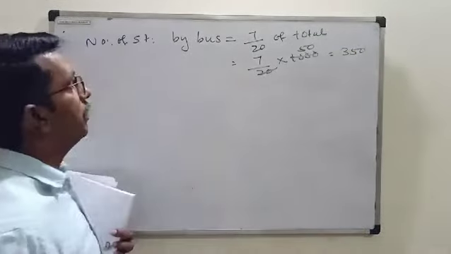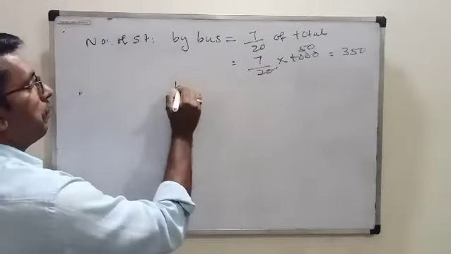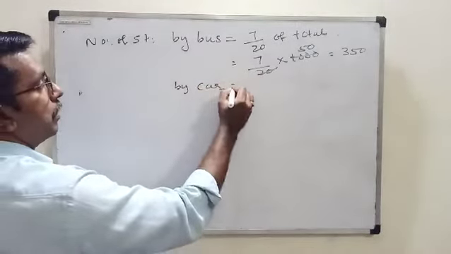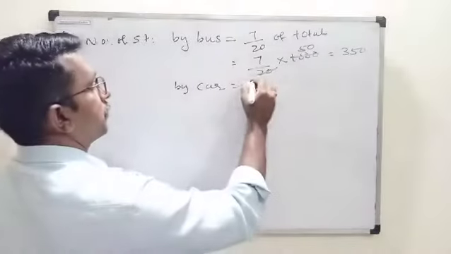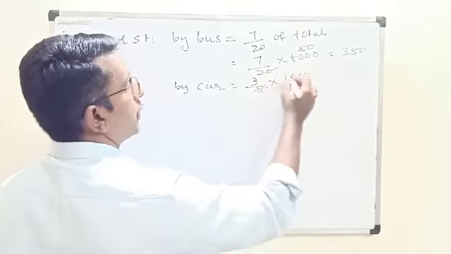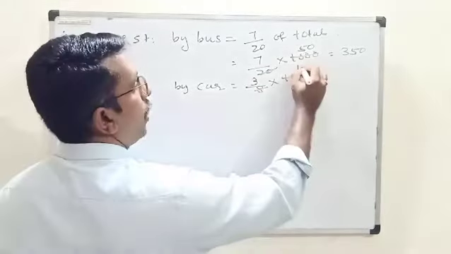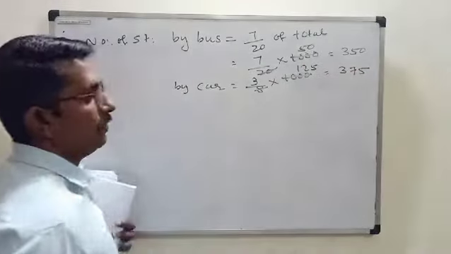How many students are coming by bus? 350. By car. How many are dropped by car? 3 upon 8 into 1000, 125, which is equal to 375.